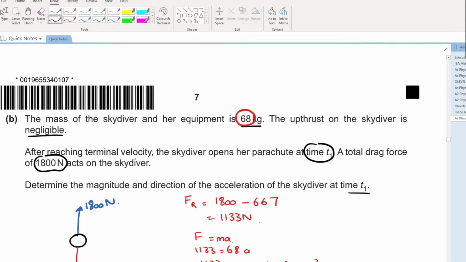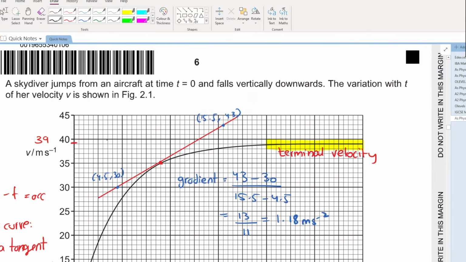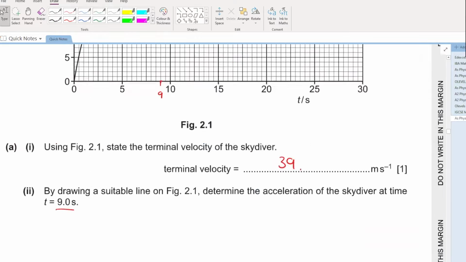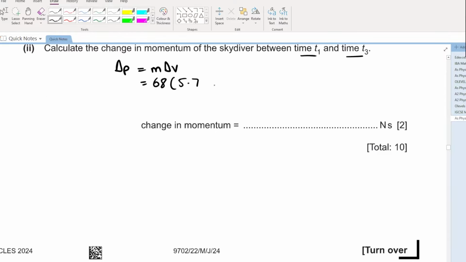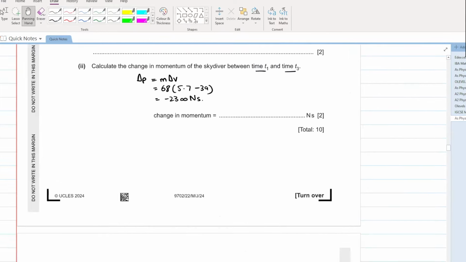After reaching terminal velocity, the skydiver opens the parachute at time t1. So at time t1, you will have a velocity of 39. Perfect. So 5.7 minus 39. What does your change in momentum come out to be? Your change in momentum comes out to be negative 2300 Newton second. Simple as that, nothing complicated here. All clear beta, moving ahead, yes or no?